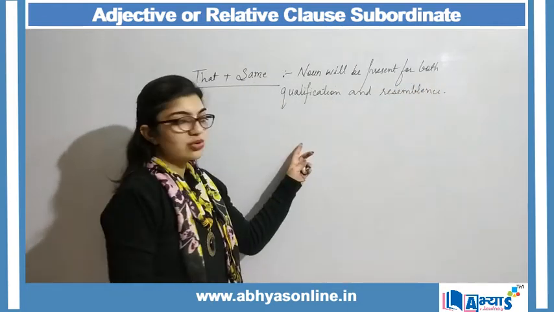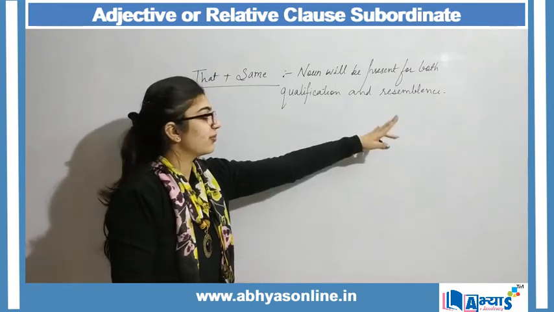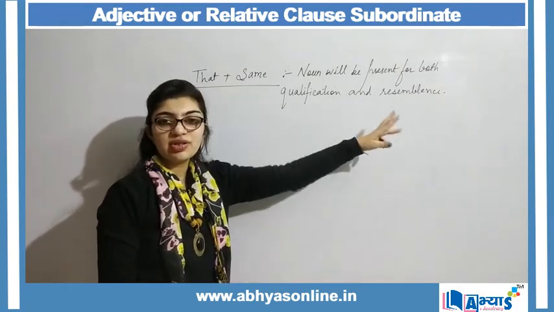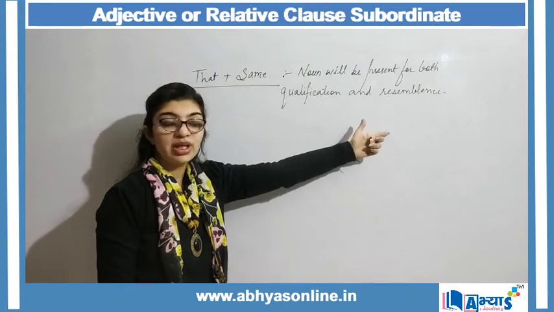So the noun is used for both qualification and resemblance. This qualification and resemblance we will understand better through examples.